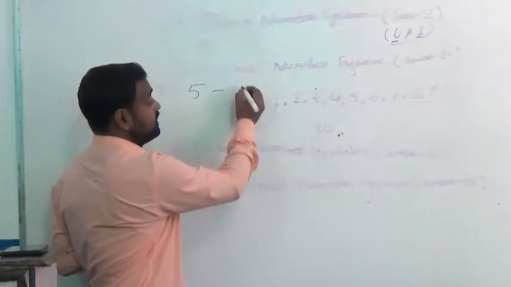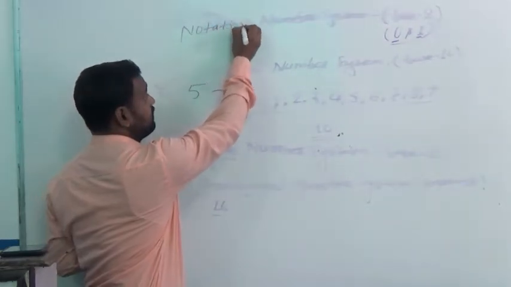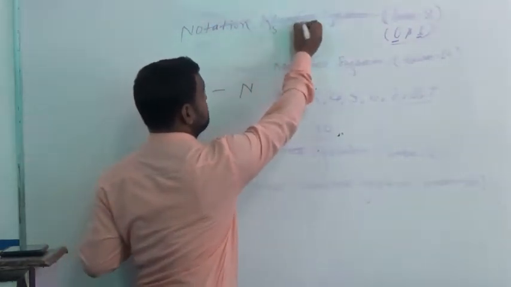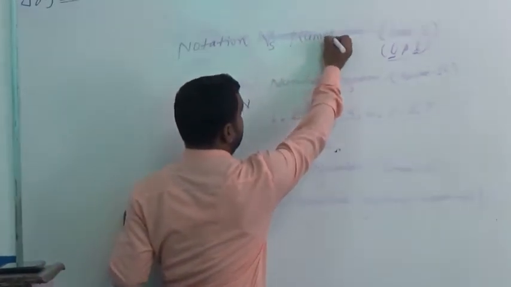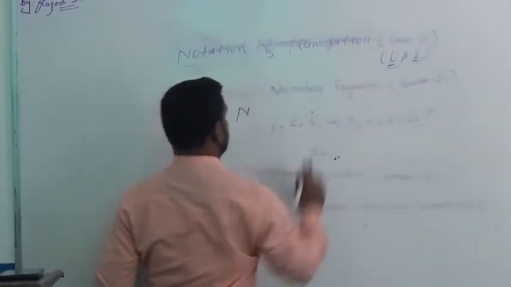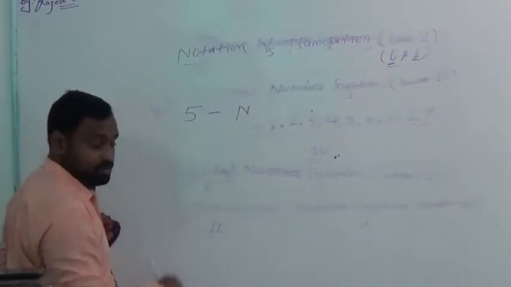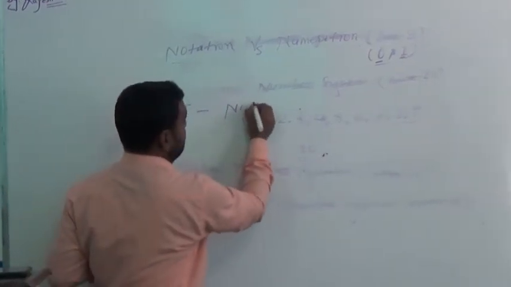This is notation. Notation versus numeration.